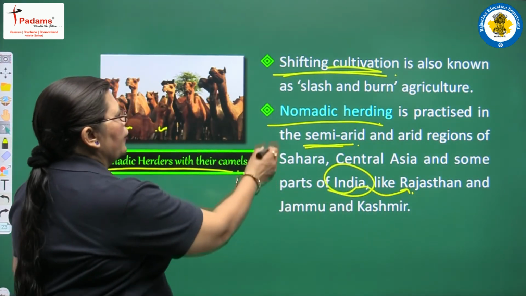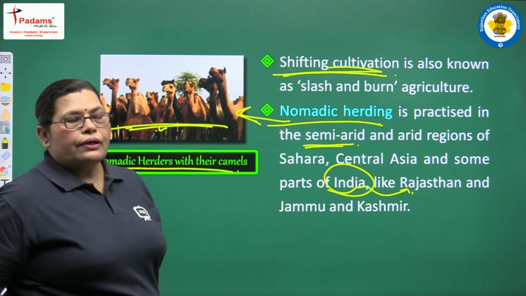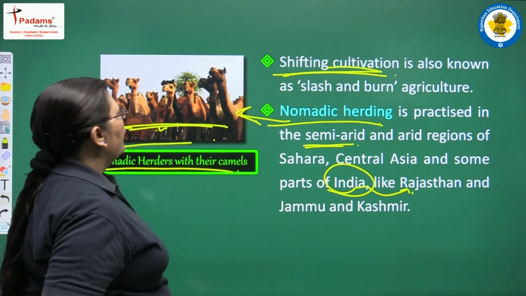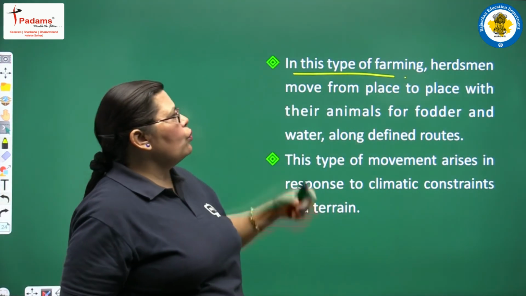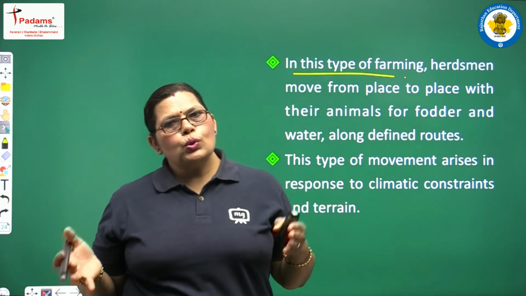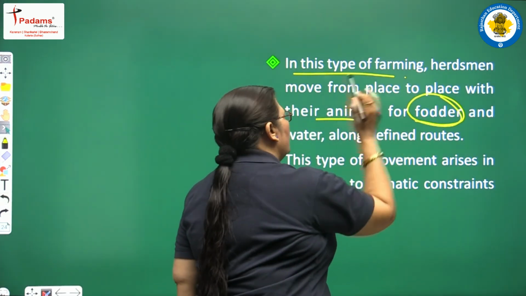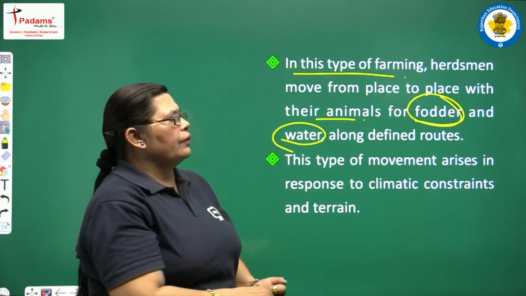See here, in nomadic herding, all these animals, especially camels, are included. And in this type of farming, herdsmen move from one place to another with their animals for the purpose of fodder and water. They move along defined routes.